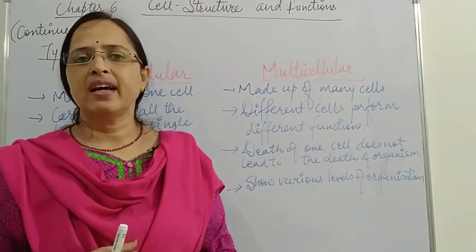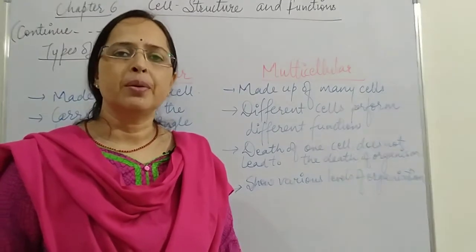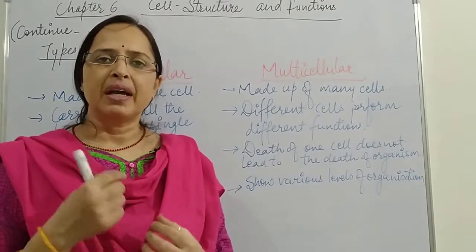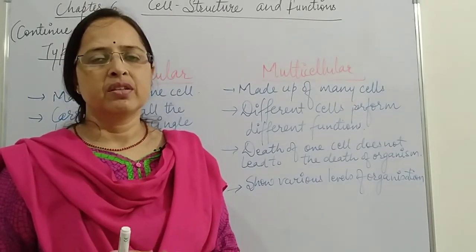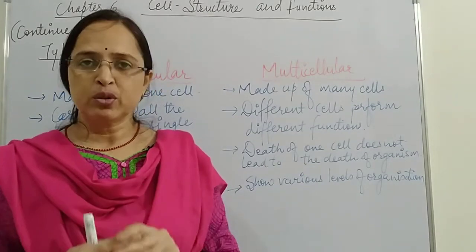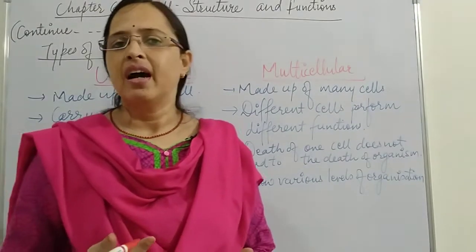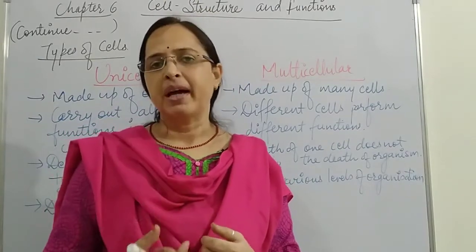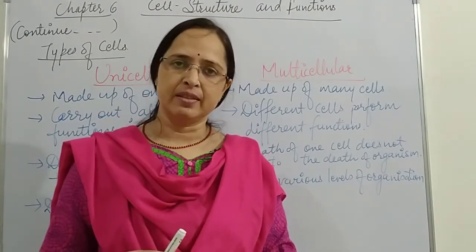In unicellular organisms, you know the examples of amoeba, paramecium, bacteria. These are microscopic organisms. They are found in water bodies. They are microscopic. We cannot see them with our naked eyes, okay? But we require a microscope to observe these cells.